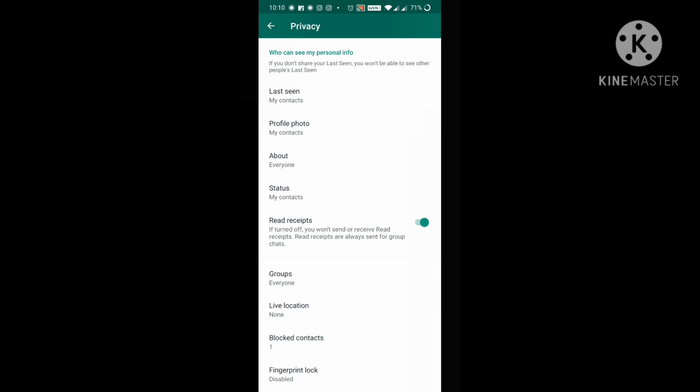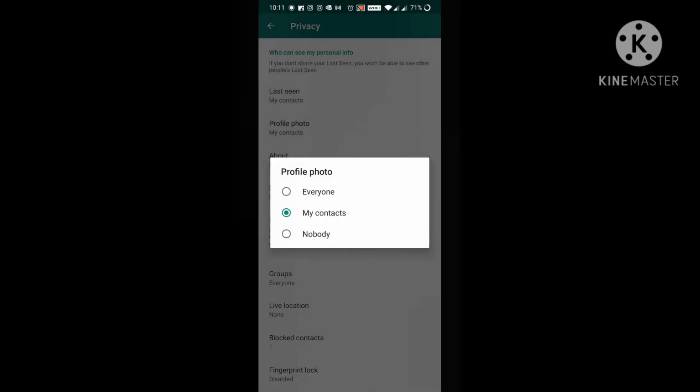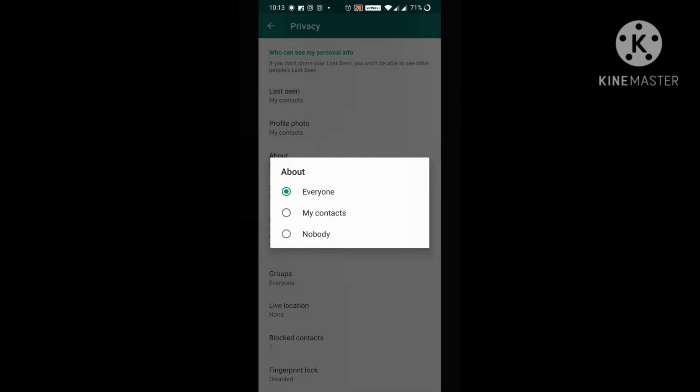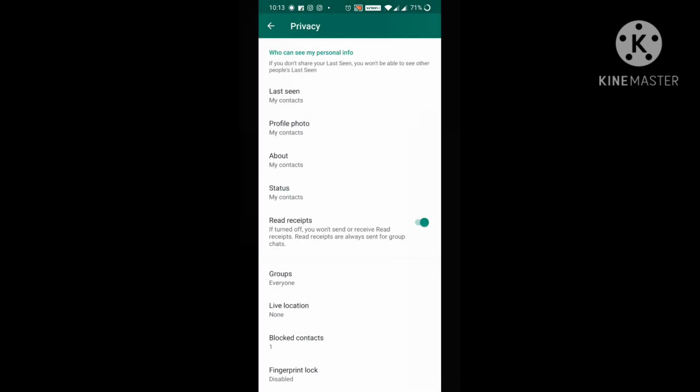Moving to the next option, the profile photo. Again, here I'm having three options: everyone, my contacts, and nobody. Here I'm choosing my contacts so that only my saved contacts can see my profile photo. Now, moving to the next, About. About is nothing but you telling others about yourself. Simply, when you see the profile photo in WhatsApp, next to it you can see something like "message WhatsApp only, can't talk". This is something you say about yourself to others. Here I am choosing this About only for my contacts.